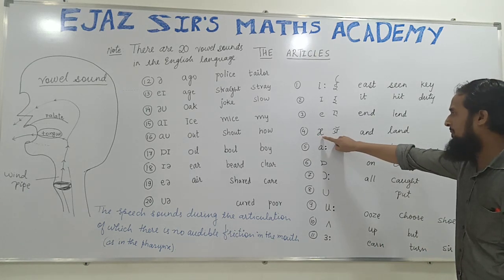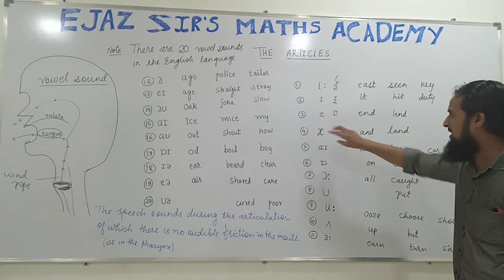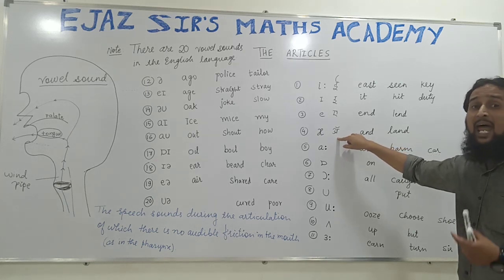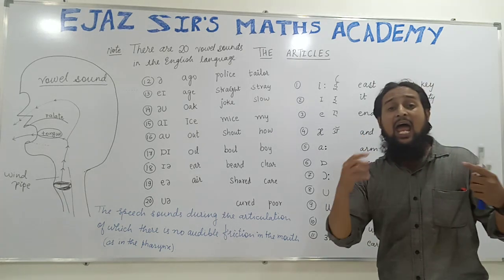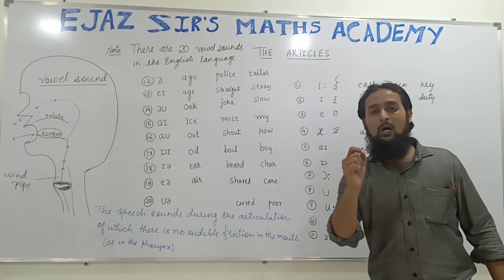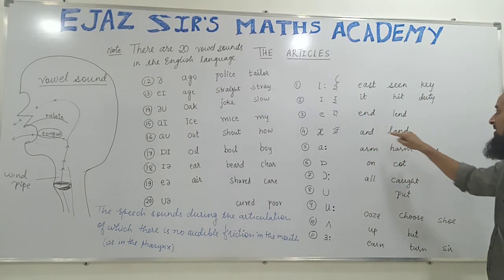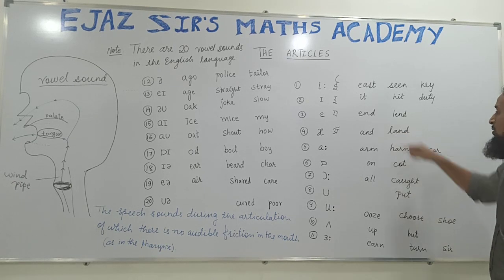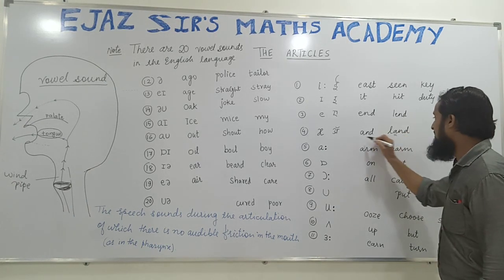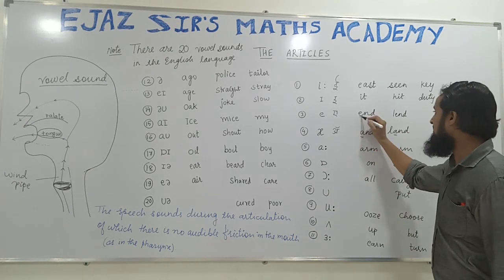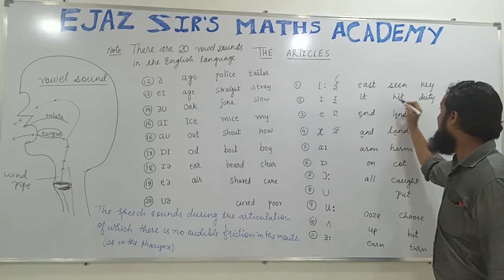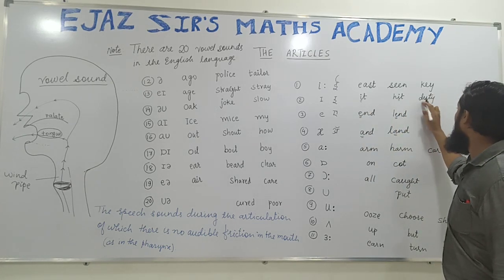A. This A plus E, O plus E made together makes A. This is A sound. When you say A, no two parts in your mouth touch each other. So it is and. A is used in and. It is used in land also. This is the vowel sound. Land. And. Okay, this is end. Length. Hit. It. Duty.